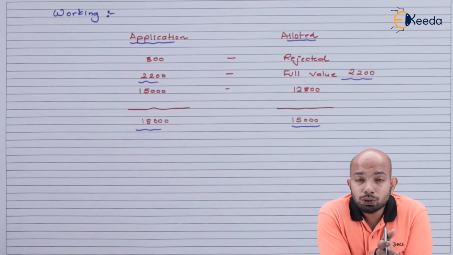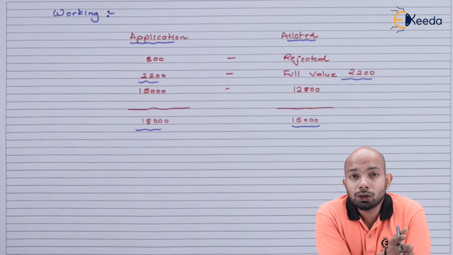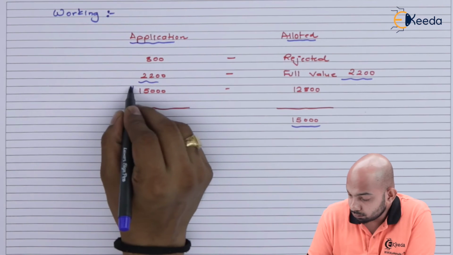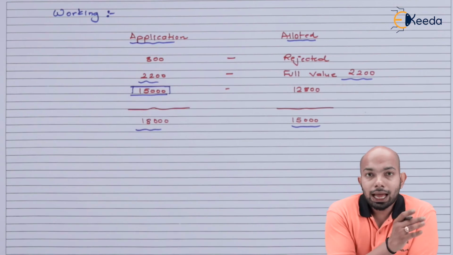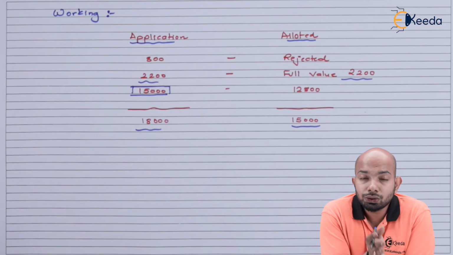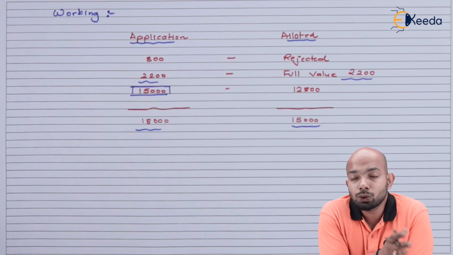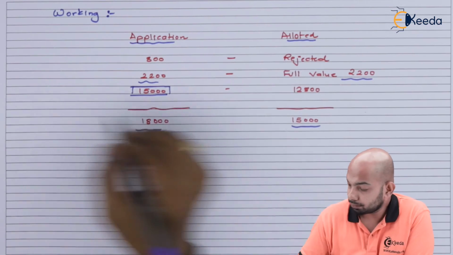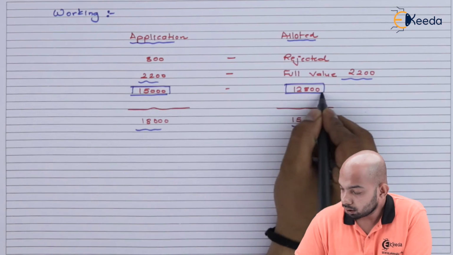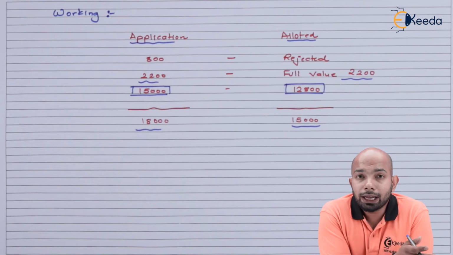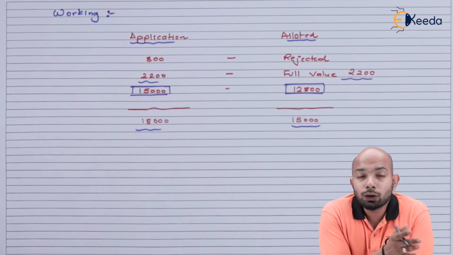So out of 18,000, you can now subtract 800 and 2,200. The balance that will be left is 15,000 shares. And apart from the allotment shares, that is the maximum capping of 15,000, you can now subtract 2,200. That means you'll have a balance of 12,800 shares here. So if you have to figure out the ratio, you can simply say people who have applied for 15,000 shares got a value of 12,800.